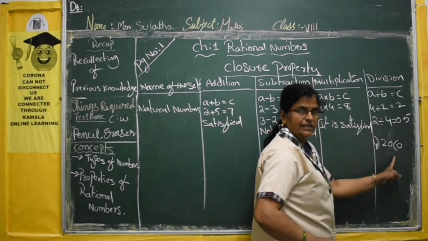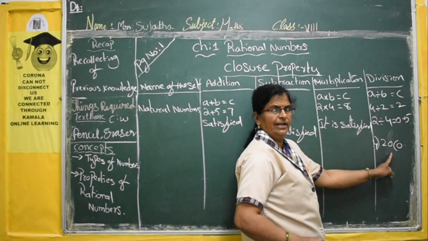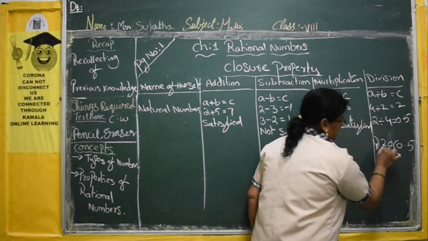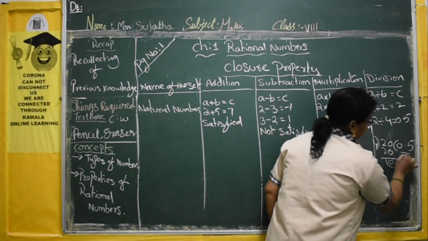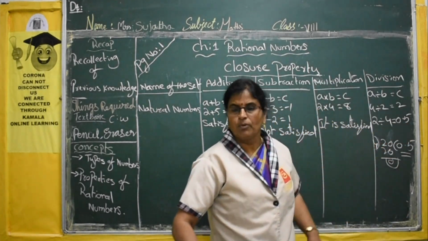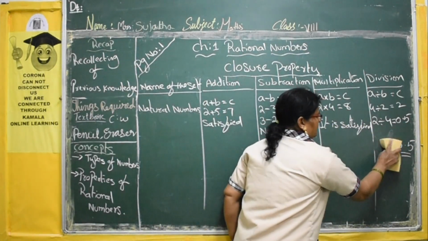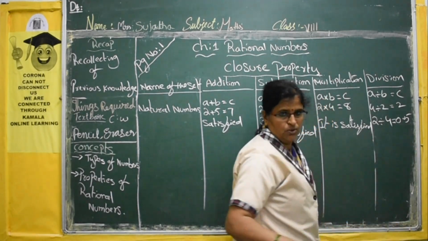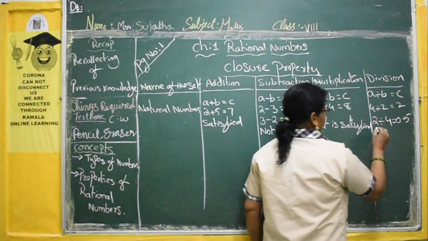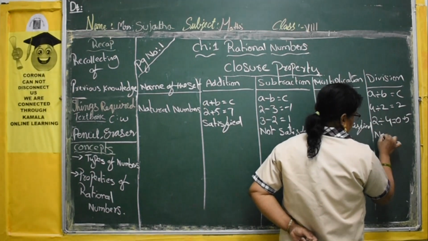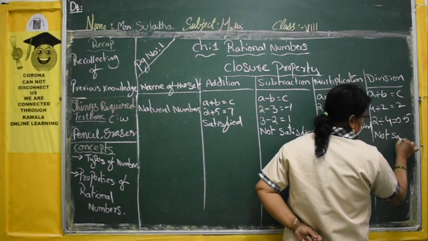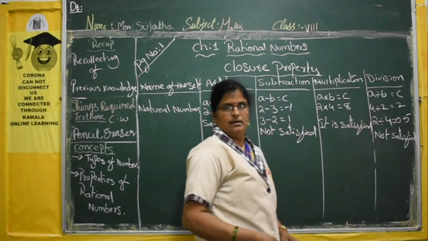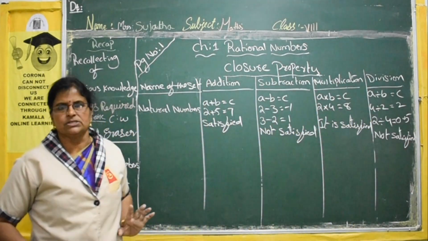Again here we add 0. It becomes 20. Now in the 4 table, how many times will 20 come? 5 times. So the quotient we get is 0.5. Now 0.5 is a decimal. Are decimal numbers present in the set of natural numbers? No. That's why it is not satisfied.